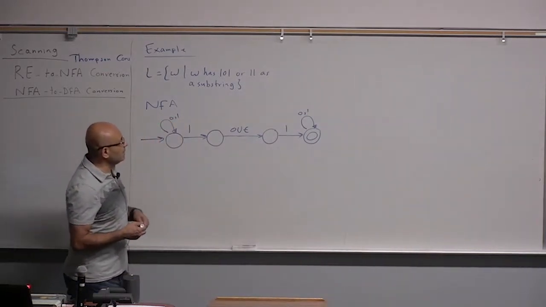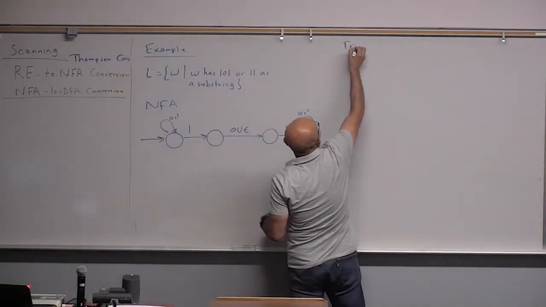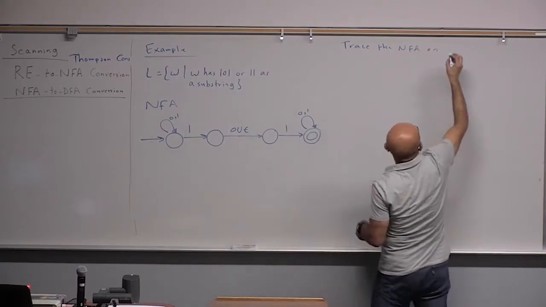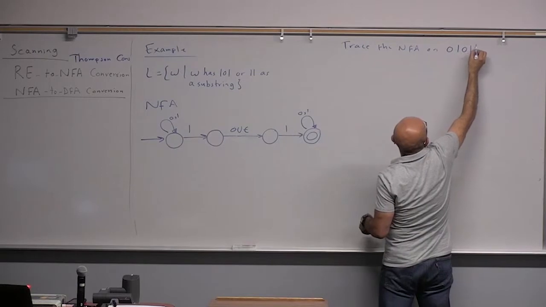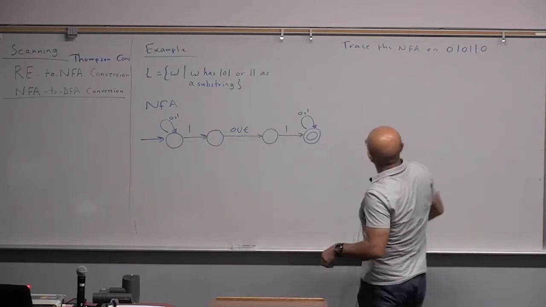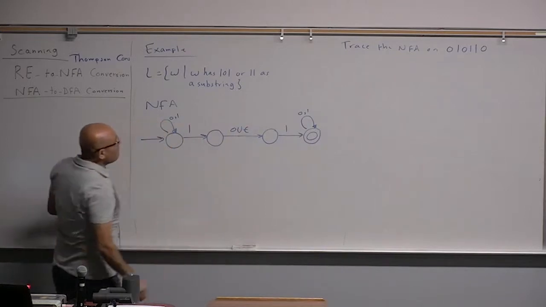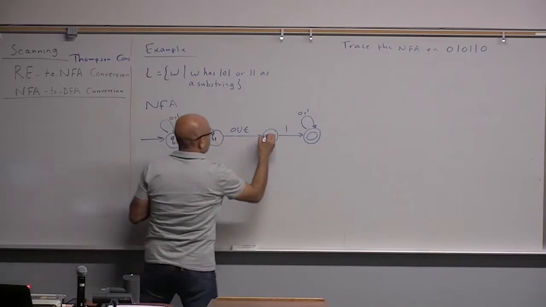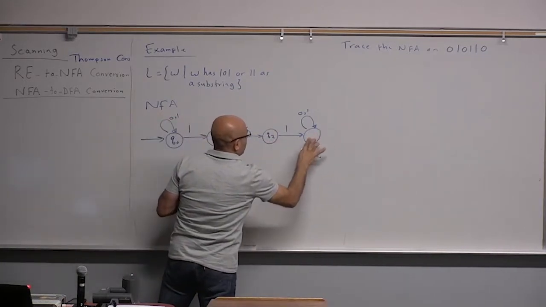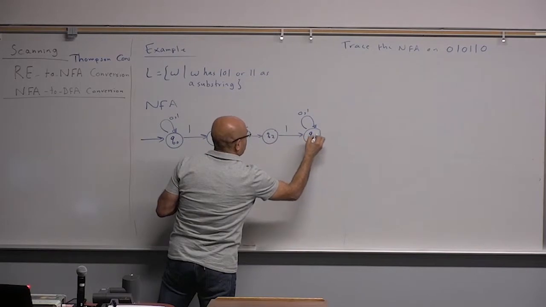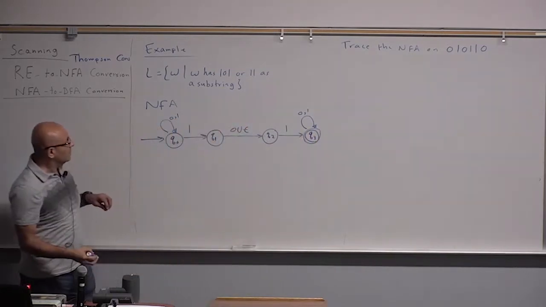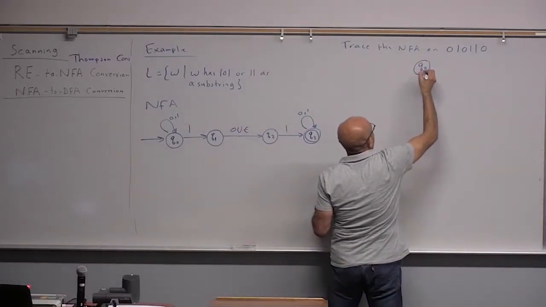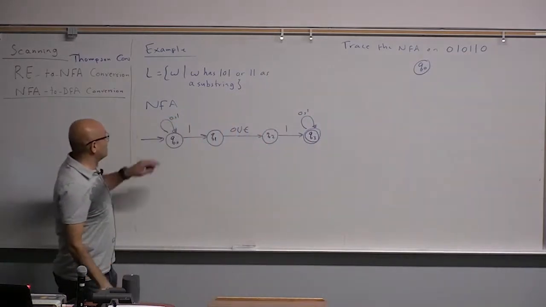OK, so tracing this NFA on the string, trace the NFA on the string 0, 1, 0, 1, 1, 0. So what happens is that, or let's give the states names. Q0, Q1, Q2, and this is Q3. So let's give them names. So now originally we are in Q0. We are in the start state.